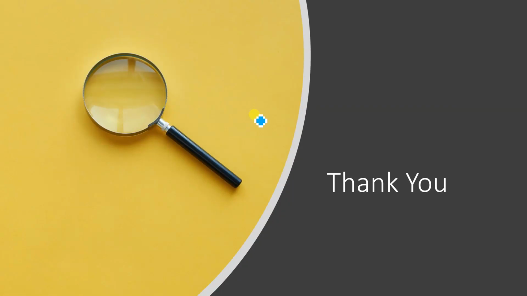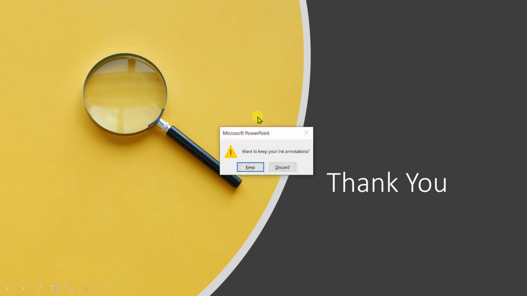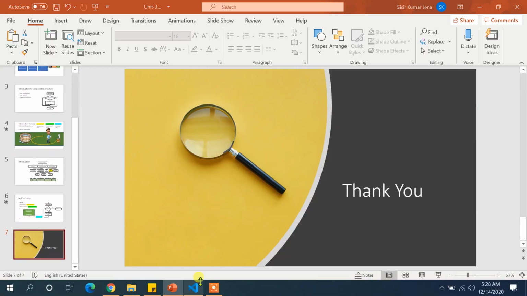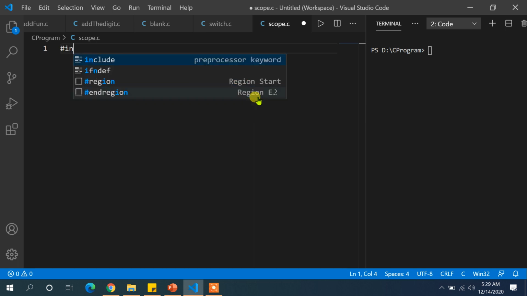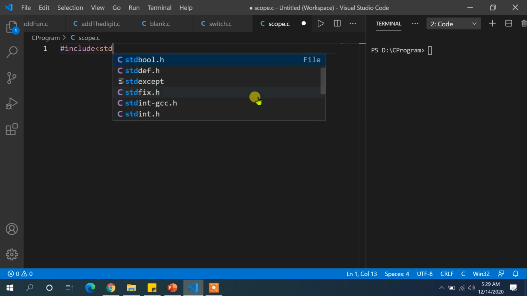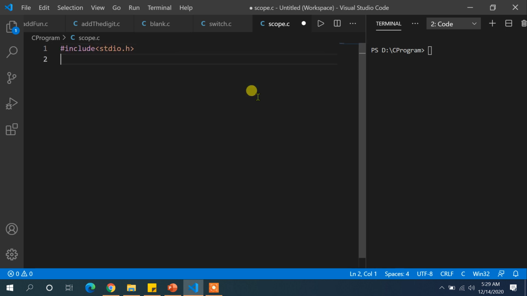Let us understand it with a simple example. Let me open VS Code. Let's say I want to execute some lines multiple times. Let us first write the structure of the C program. So hash include stdio.h, then void main. After that, let me write some statements. Let's say I want to execute two statements multiple times.